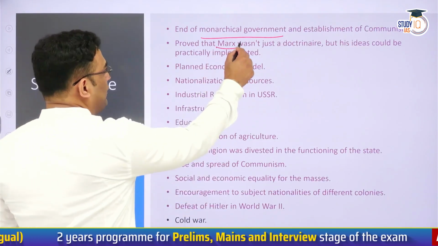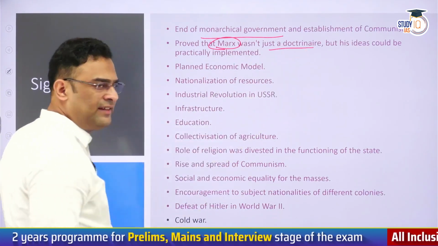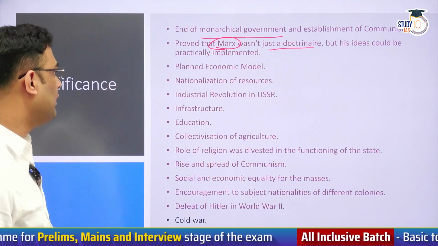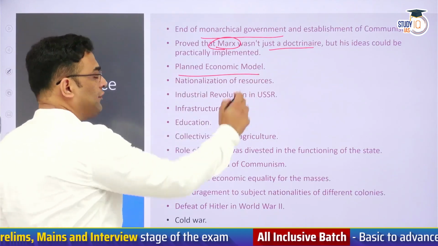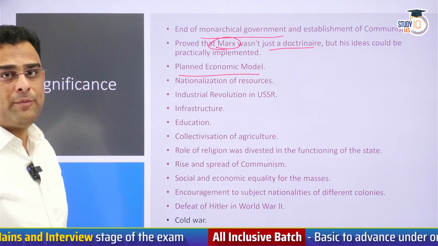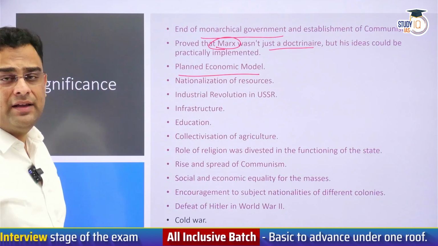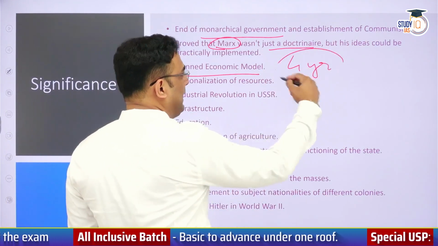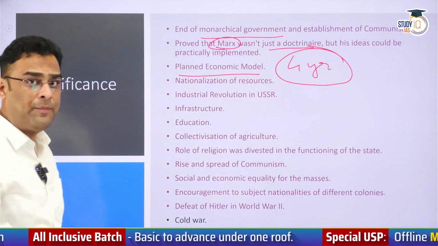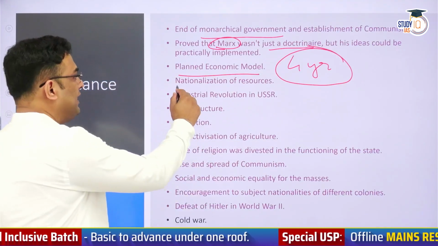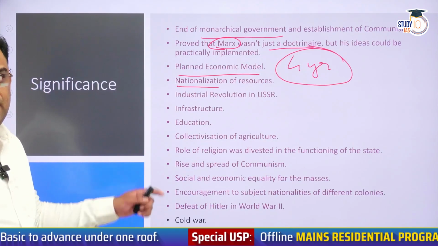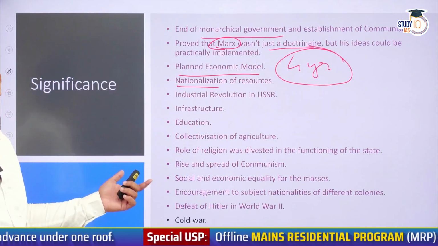It proved that Marx wasn't just a doctrinaire, that is, Marx just did not give hypothetical ideas. Those could actually be tried out on the ground. Russian Revolution gave the planned economic model to the world. Thanks to Stalin, this model became popular. Even Hitler will implement 4-year plans. So even Hitler copied this idea. Nationalization of resources was implemented in earnestness. This will be copied by countries across the world.